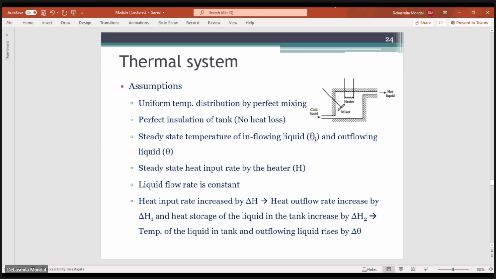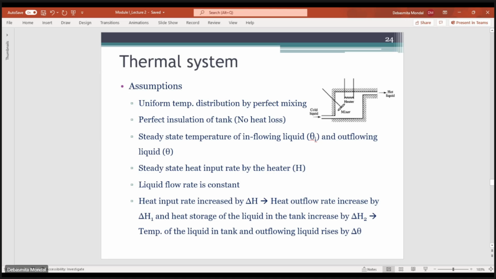So let us consider a thermal system. This is the thermal system. There is some liquid flowing into the system, and inside the system there is a heater and a mixer. Because of the heater and the mixer, the temperature of the liquid in the tank is increased, and at the output we get a temperature of the outflowing liquid that is more than the temperature of the inflowing liquid.